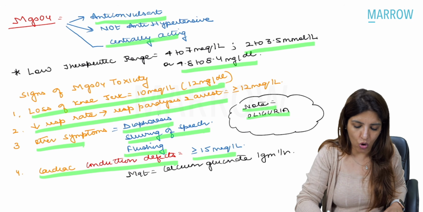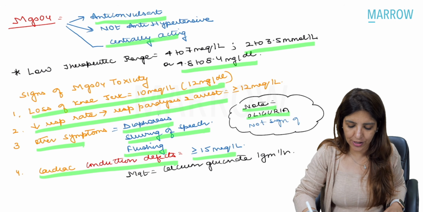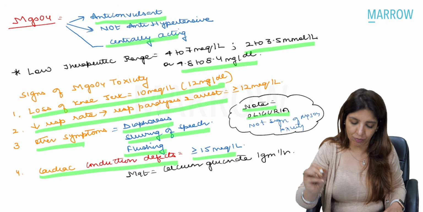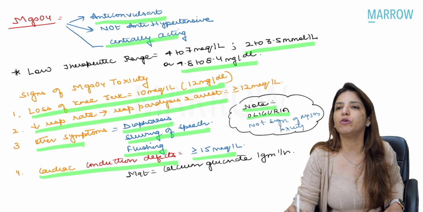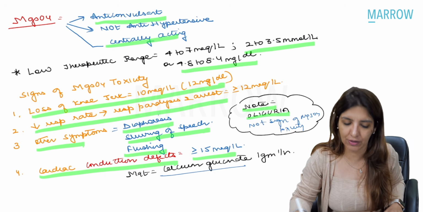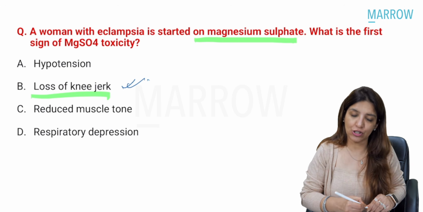Oliguria is not a sign of magnesium sulfate toxicity. Right? It is not a sign of magnesium sulfate toxicity. This is also something which I have told you. Management of magnesium sulfate toxicity is calcium gluconate 1 gram IV. Right? So over here, the answer is loss of knee jerk.